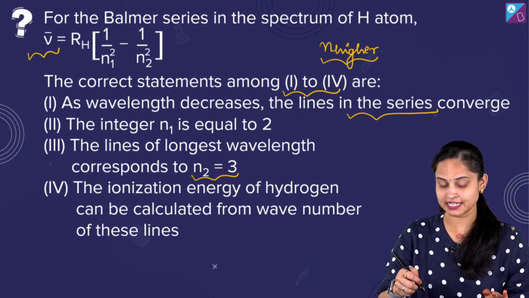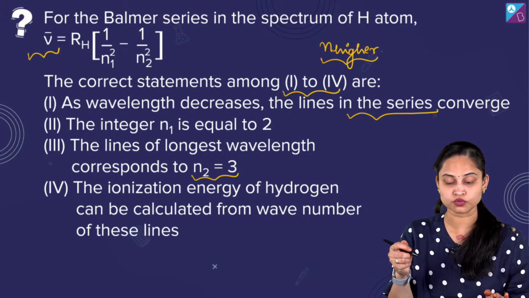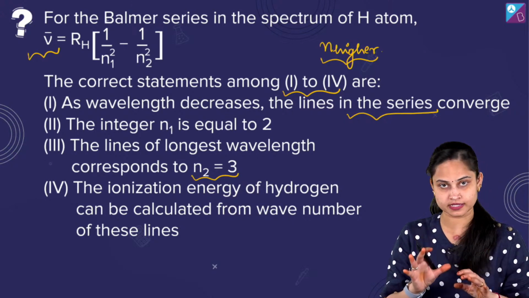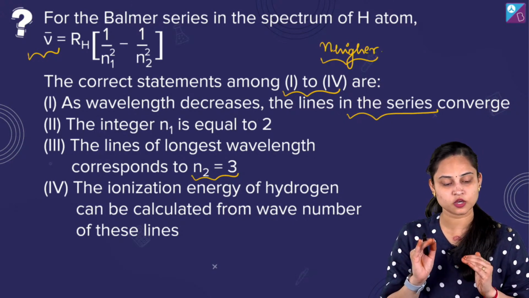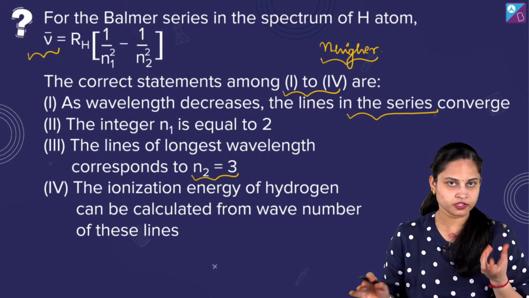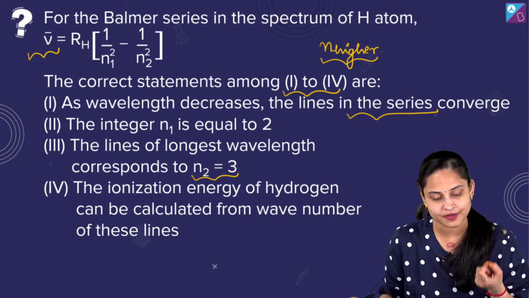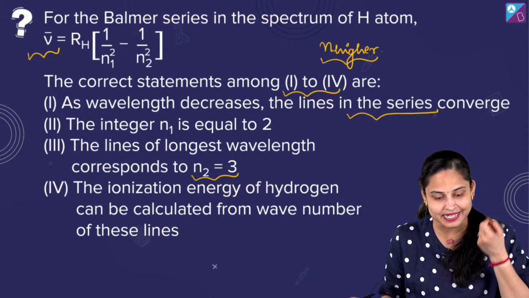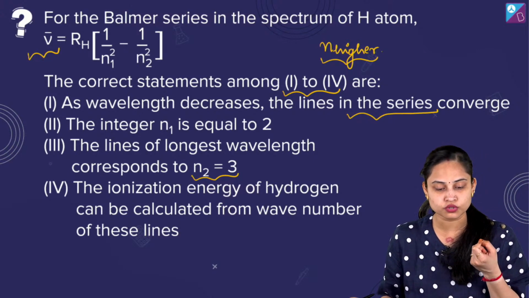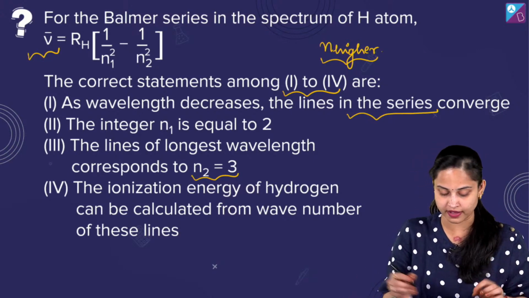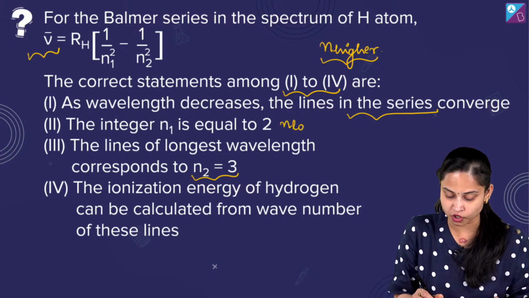Talking about the second statement, the integer n1 is equal to 2. For the Balmer series, it's fixed that n1 is equal to 2. For the Balmer series, or you can say it's a de-excitation series, or the emission series, electrons get de-excited to n equals 2, which means the lower n value is fixed, equal to 2.